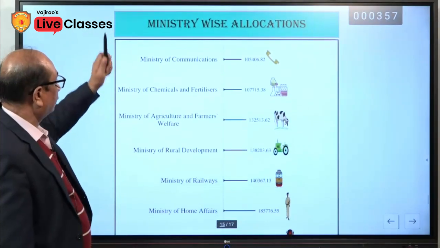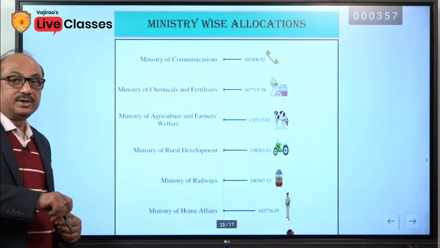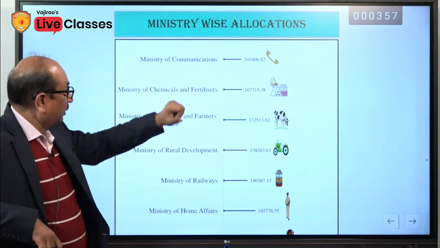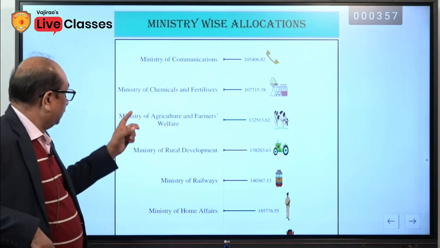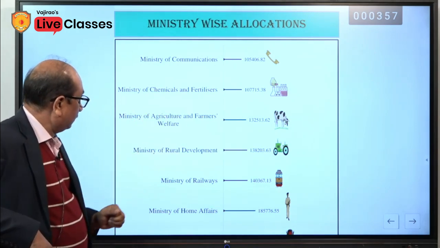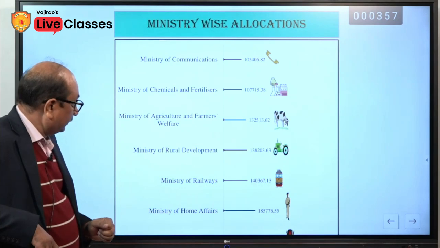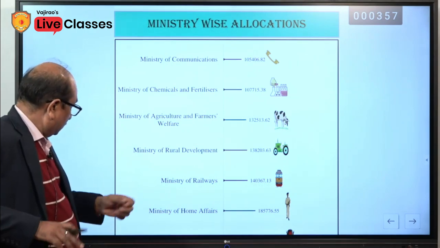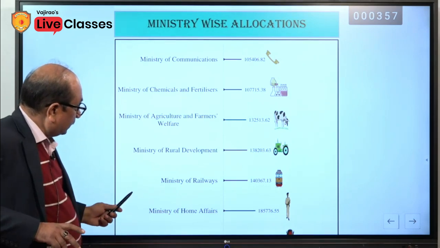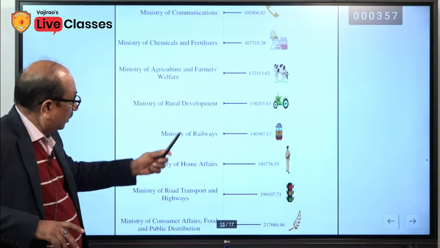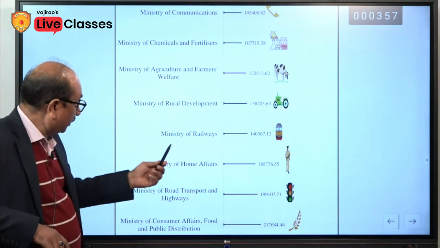Ministry wise allocation, which ministry got more? Ministry of Communication, this figure. Ministry of Chemicals and Fertilizers, Ministry of Agriculture and Farmers Welfare, I think this could be the highest. Ministry of Rural Development, this could be the highest. No, there are more figures also.